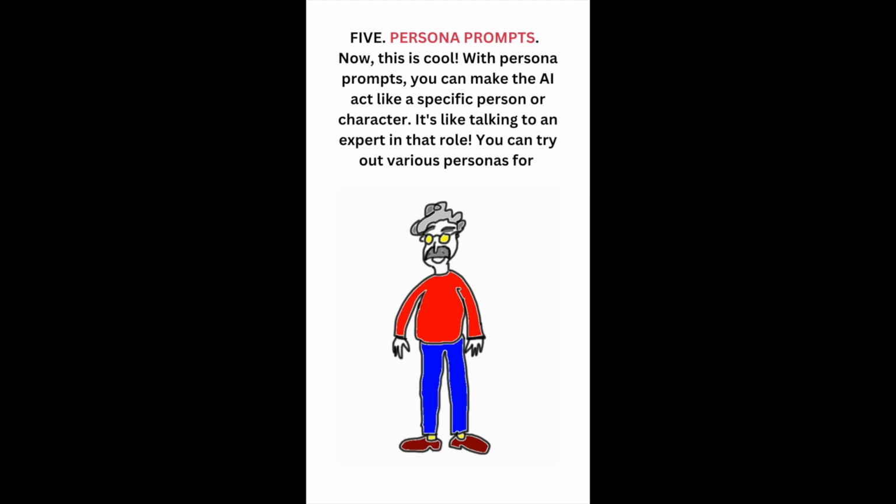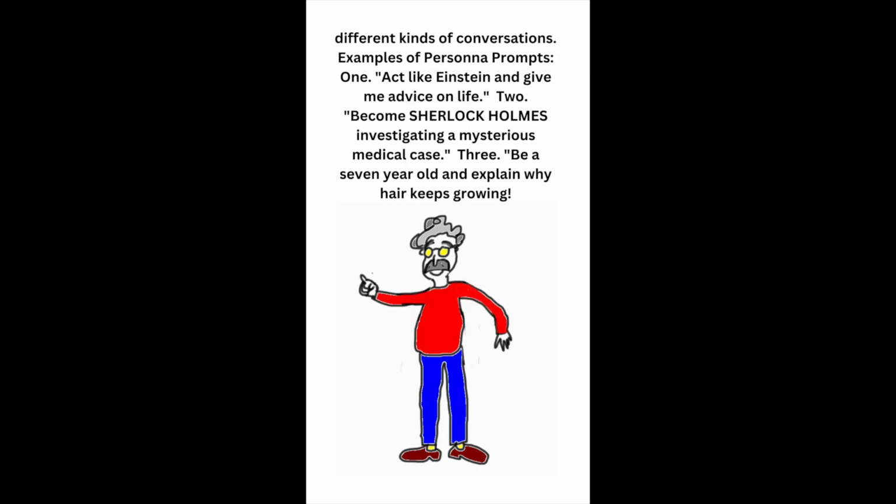5. Persona prompts. Now, this is cool. With persona prompts, you can make the AI act like a specific person or character. It's like talking to an expert in that role. You can try out various personas for different kinds of conversations.